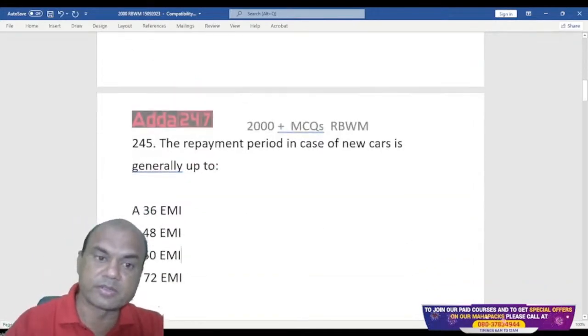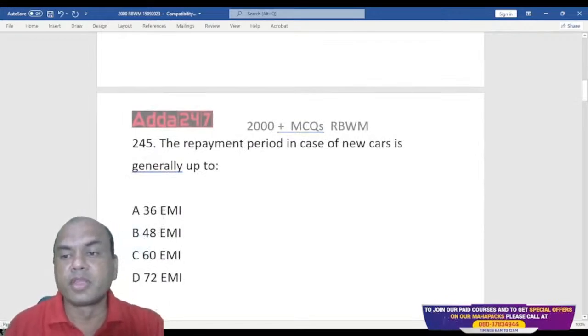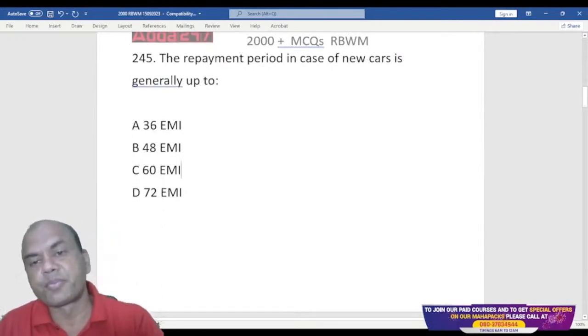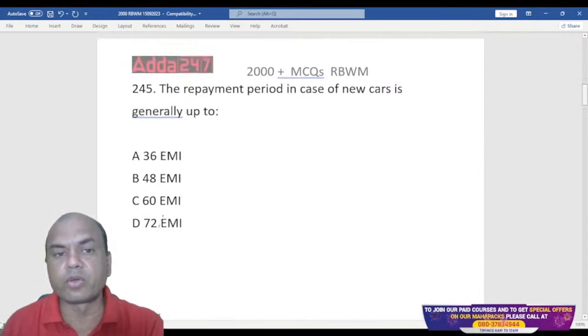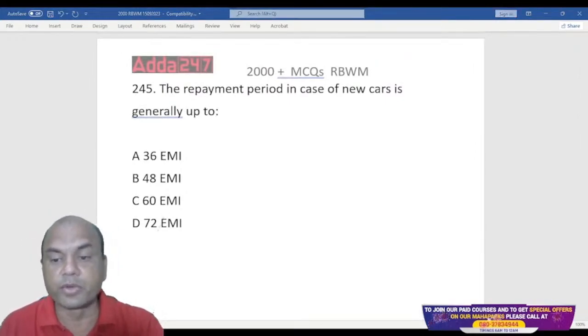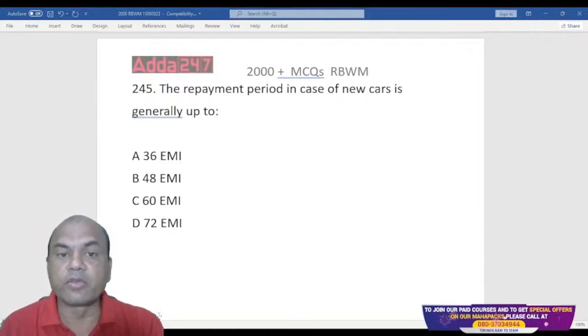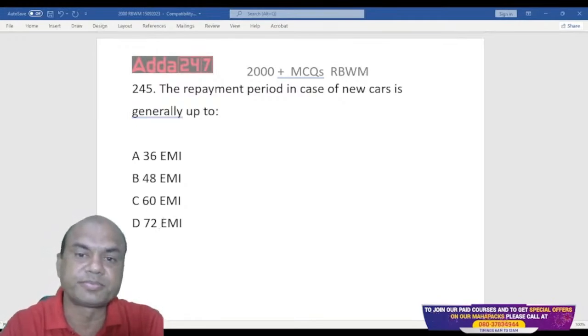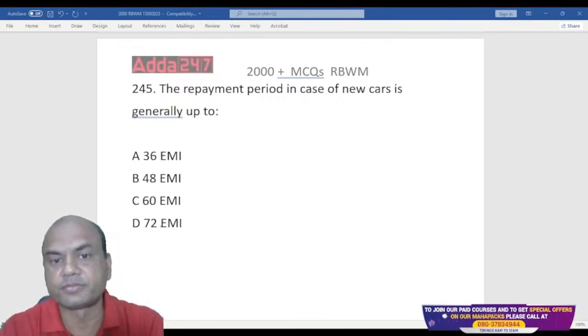Next one. The repayment period in case of new car loans, new cars, is generally up to what? Again, let me get it from you. I'll give you 1 minute to answer, everyone. Let's see.